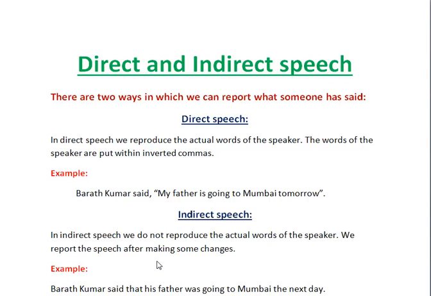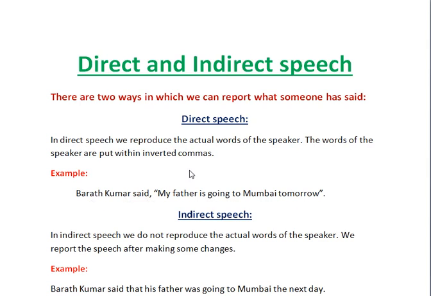Good morning, students. Today we are going to see another important grammar topic, direct and indirect speech. So there are two ways in which we can report what someone has said. One is direct speech. In direct speech, we reproduce the actual words of the speaker. The words of the speaker are put within inverted commas. See the example here. Bharat Kumar said, "My father is going to Mumbai tomorrow."